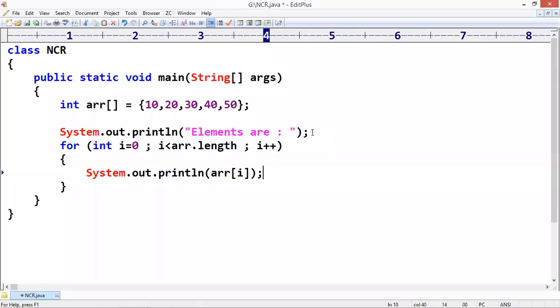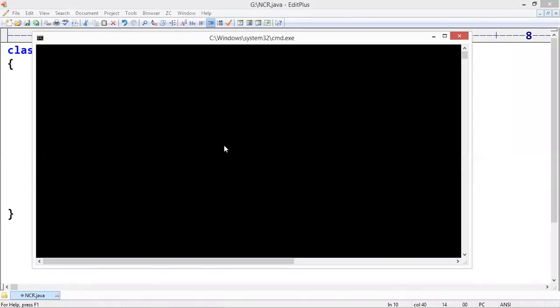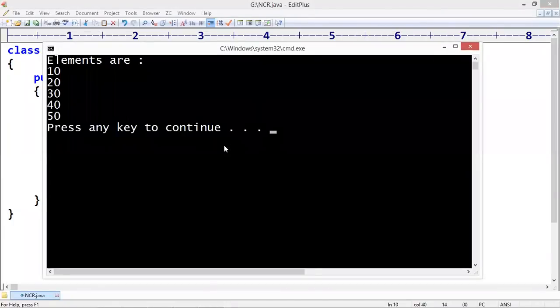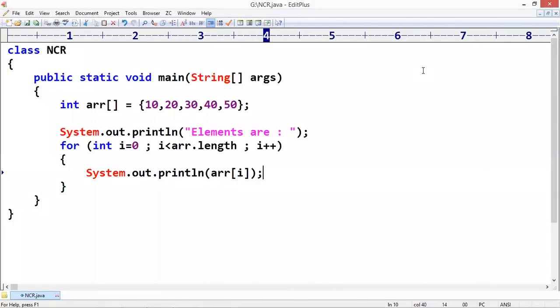When you write this simple code, you will get the output whenever we are displaying the values. Simple. Hope everyone can write this kind of code.